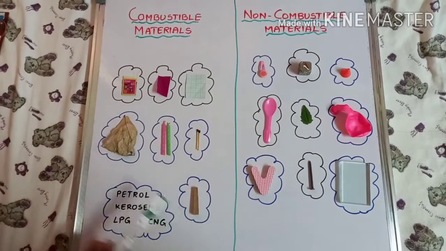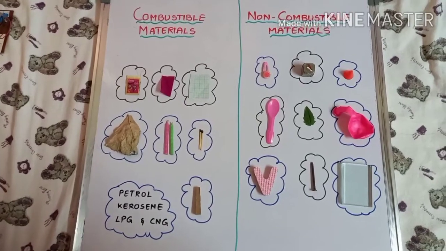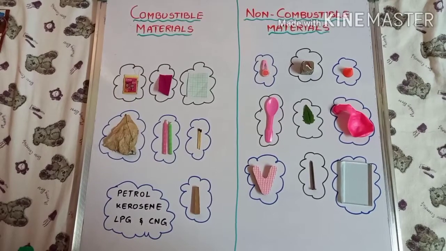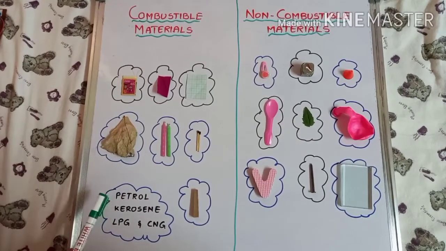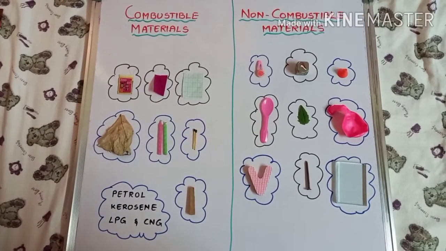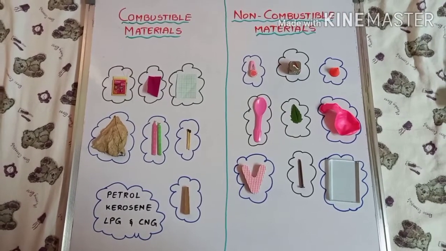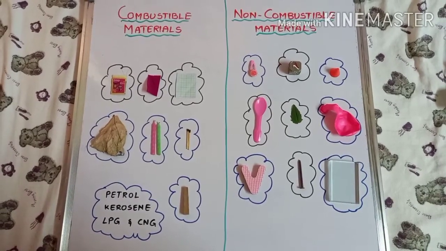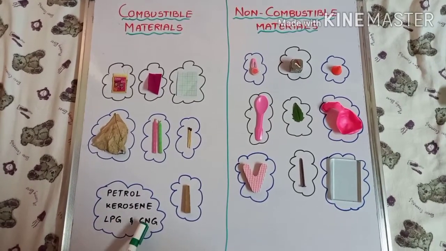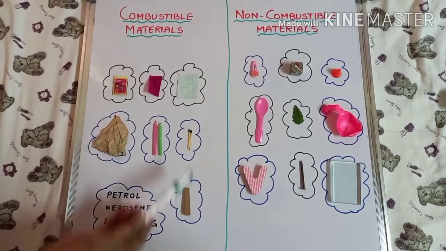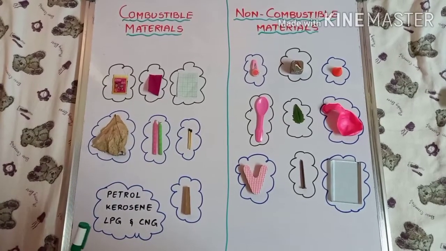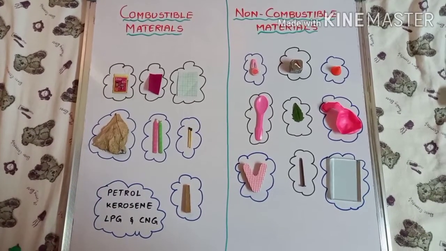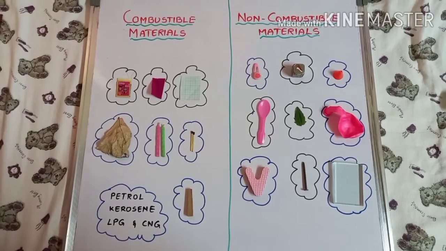These materials can be of all the three types of matter. They can exist in the form of solids or liquids or gases. So all the materials here, even you can see the petrol in liquid form. In vapor form also, it can catch fire, and kerosene, which we use in our kitchen, is in liquid form, and LPG and CNG are in gaseous form. All these materials which catch fire are called combustible materials. So for the combustible materials to catch fire, what are the conditions we require? That we will see.